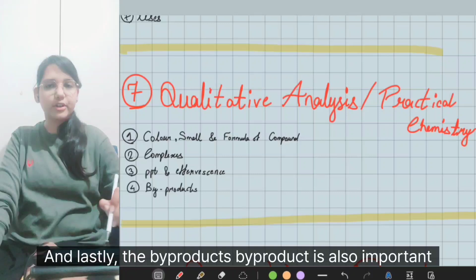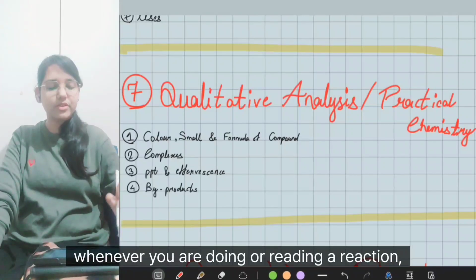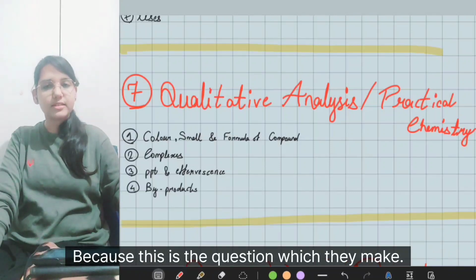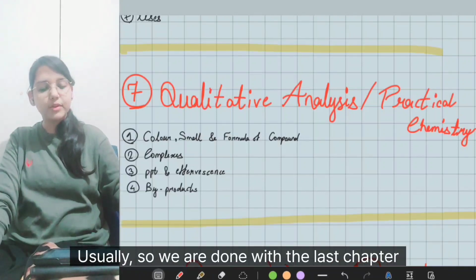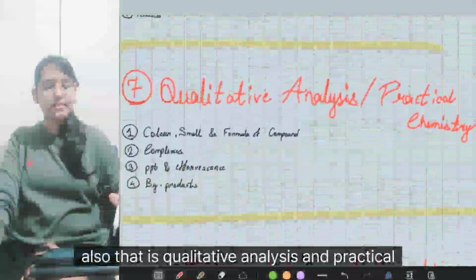And lastly, the byproducts. The byproduct part is also important. Whenever you are doing or reading a reaction, just notice which byproduct that compound is evolving, because this is the question which they usually make. So we are done with the last chapter also, that is qualitative analysis and practical chemistry.